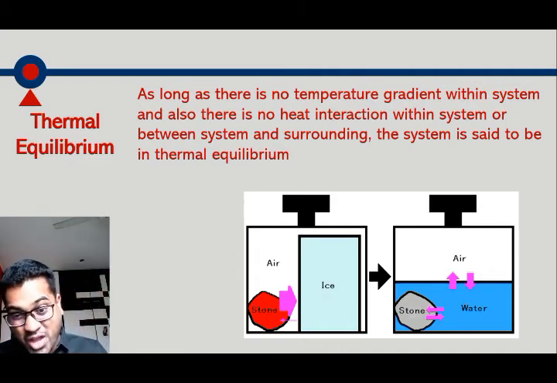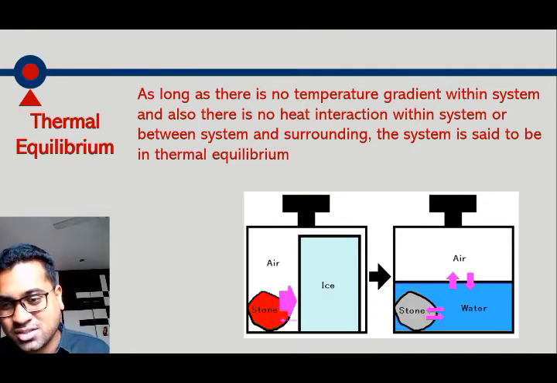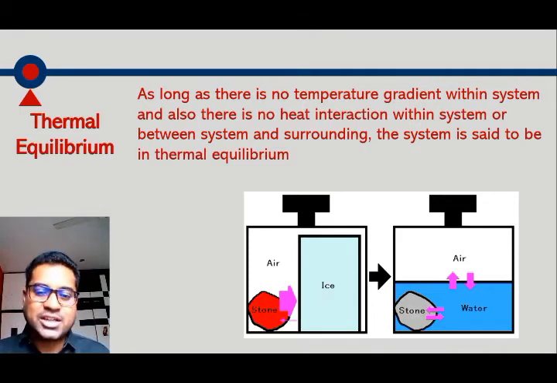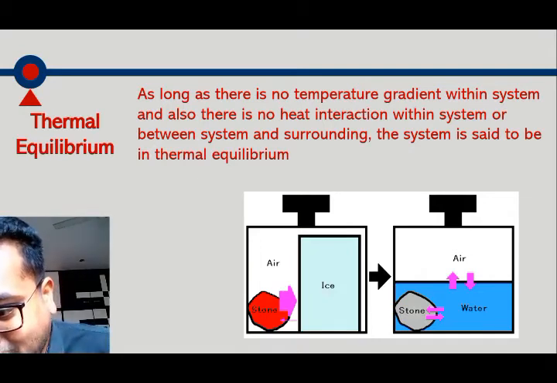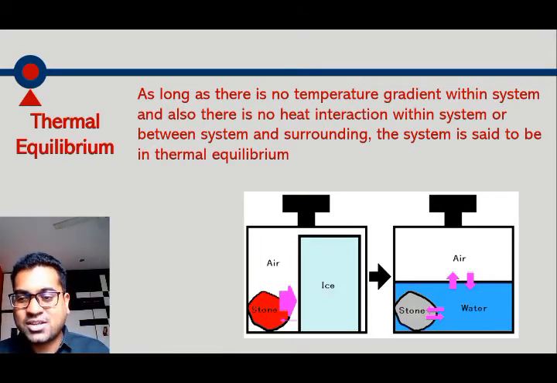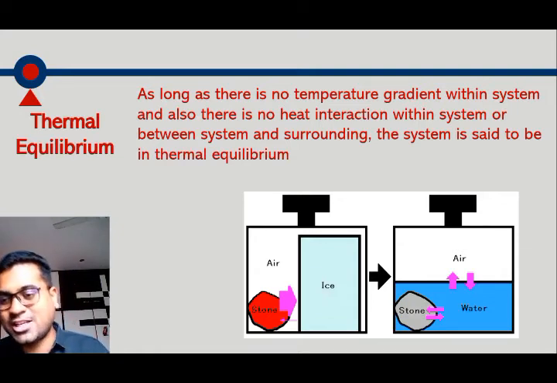Okay, there is one example. In a system we have air, stone and ice. Obviously the temperature of ice is minimum and there will be a certain temperature of air and a certain temperature of stone. So there is a temperature gradient within this system. Ice is at lower temperature, stone is at higher temperature, so there will be heat interaction between these bodies, and after an infinite time interval you can see all these three components will be at the same temperature.